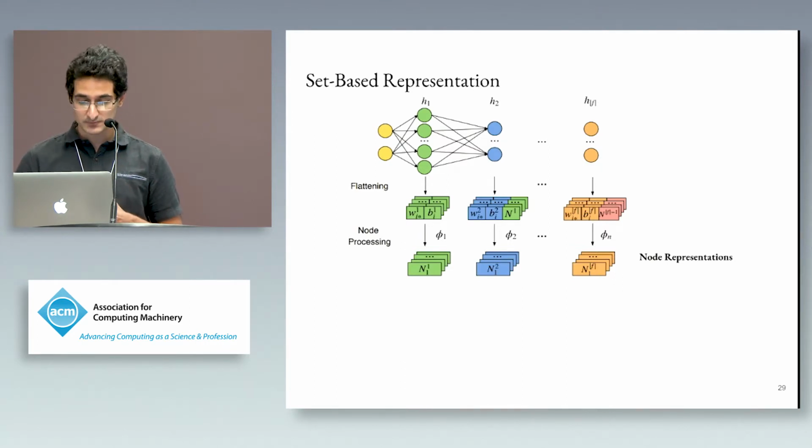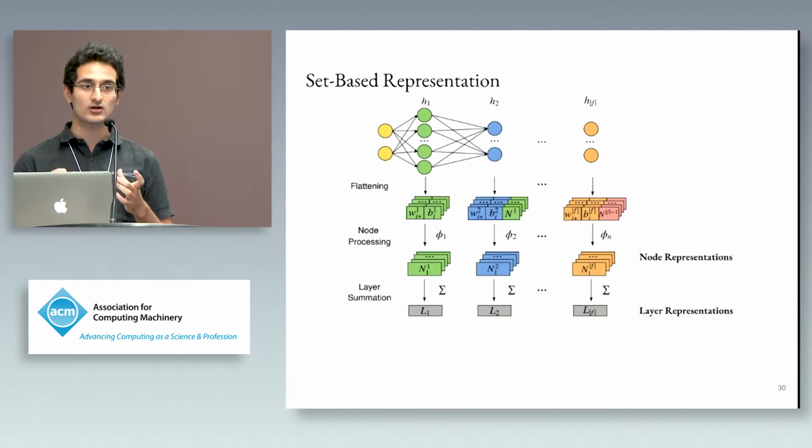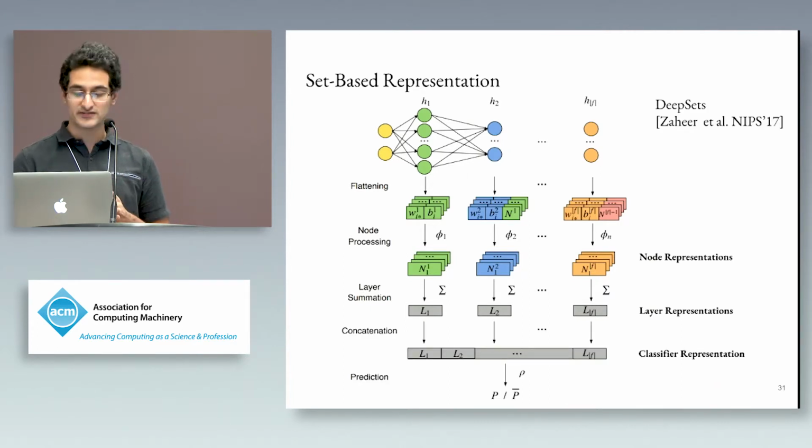Coming back to the problem, we want to summarize these node representations somehow without inducing any effect of ordering. Clearly we cannot concatenate them and pass them through a neural network, as that would order them again. Instead, we do a layer summation, which is a summation of all the node representations within a single layer to obtain a layer representation. Layers are ordered; you cannot permute layers without changing the neural network. So you can just concatenate the layer representations to obtain a classifier representation, and pass that through a prediction function to obtain the label. Now let's see how well this does.